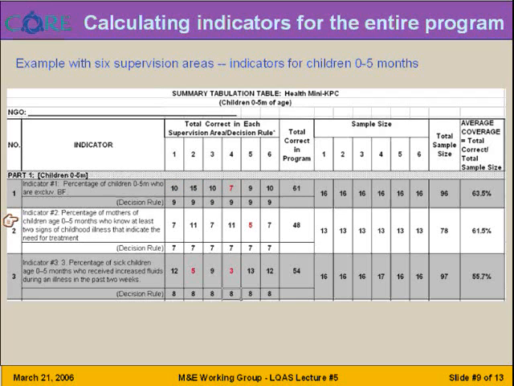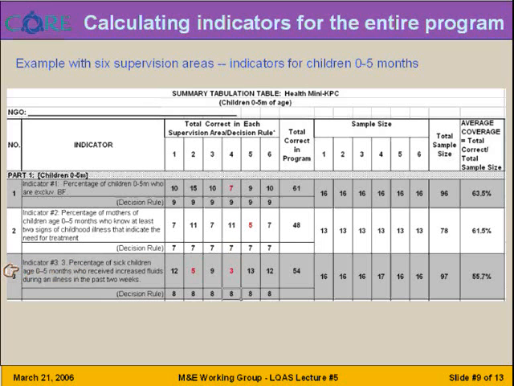For indicator number 2, percentage of mothers of children under 6 months of age who know at least 2 signs of childhood illness that indicate the need for treatment, our highest priority should go to supervision area 5, as this particular supervision area is falling below the average coverage.